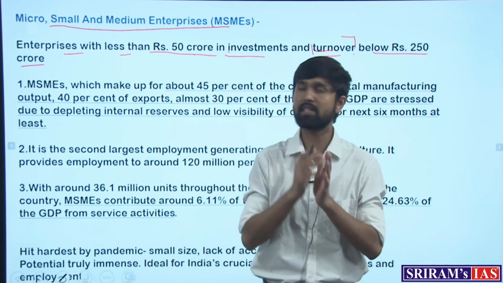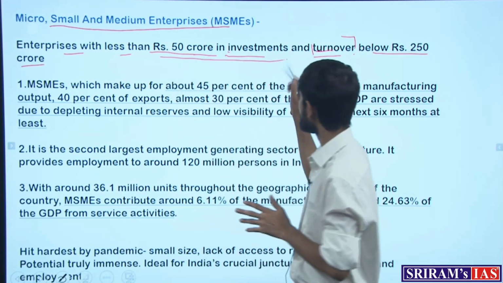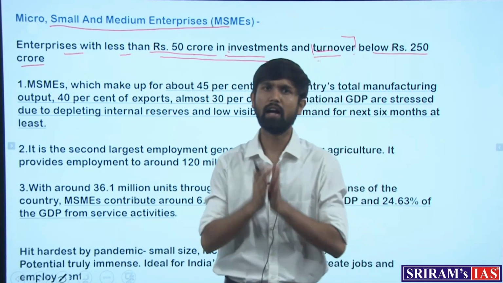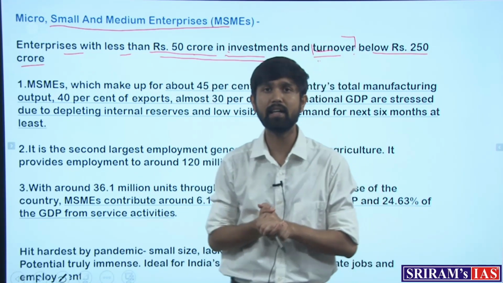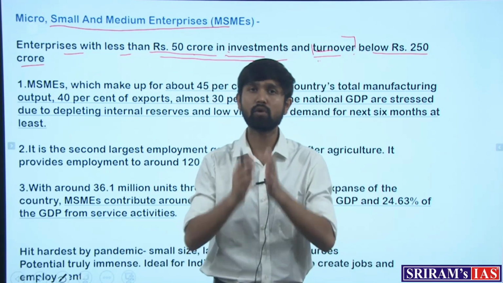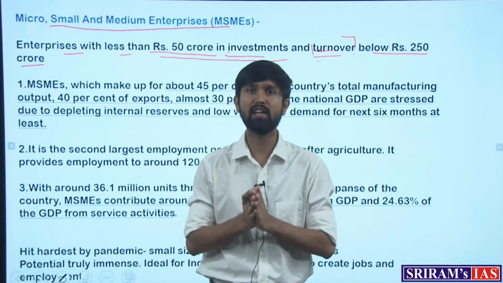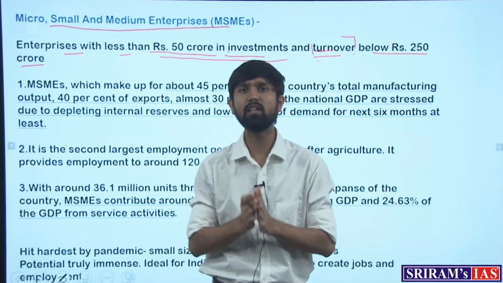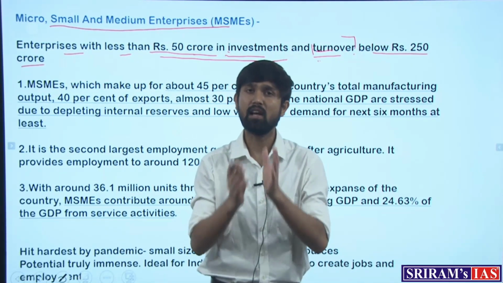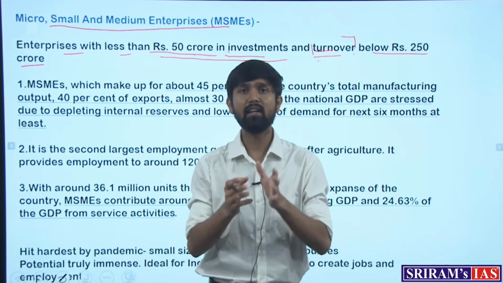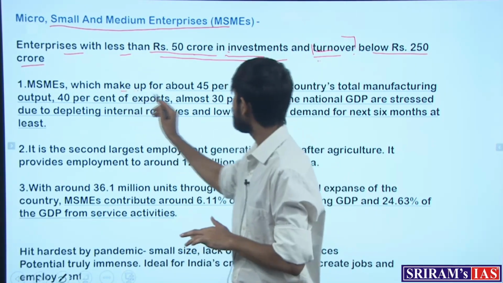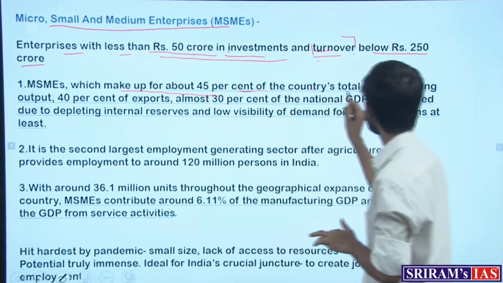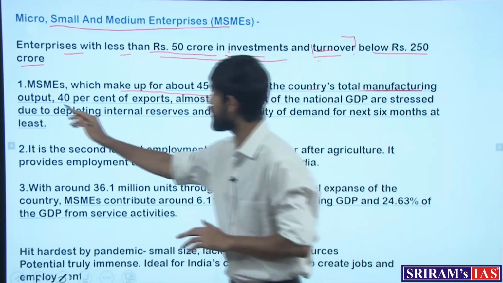Now MSMEs, as we can see from this data, most enterprises in our country would fall into the MSME category. That is why the MSMEs hold a lot of importance in the Indian economy, where most of the companies fall into this sector and they are the ones driving the economy. That is why they make up about 45% of the country's total manufacturing output.